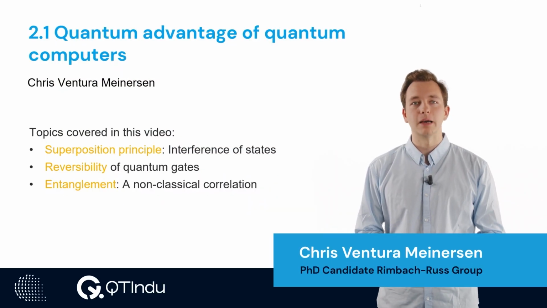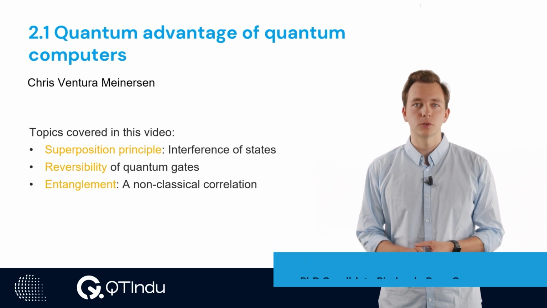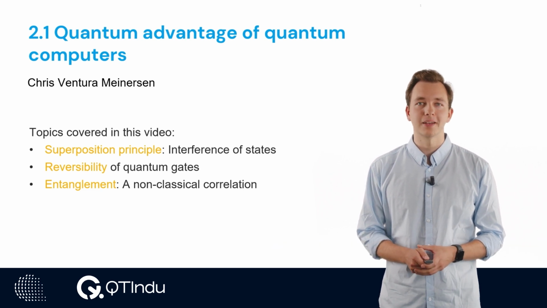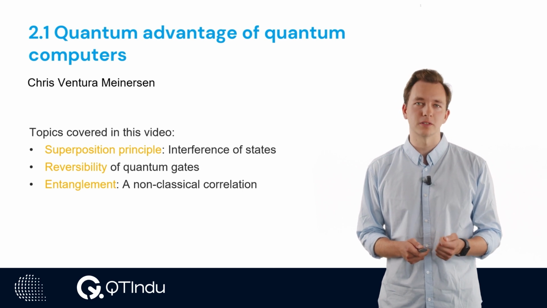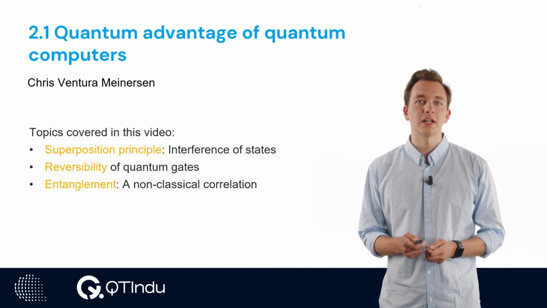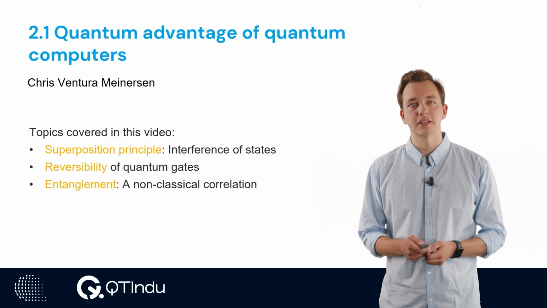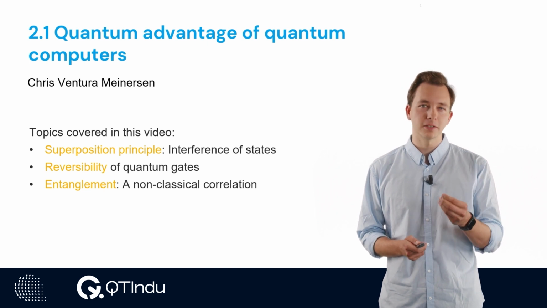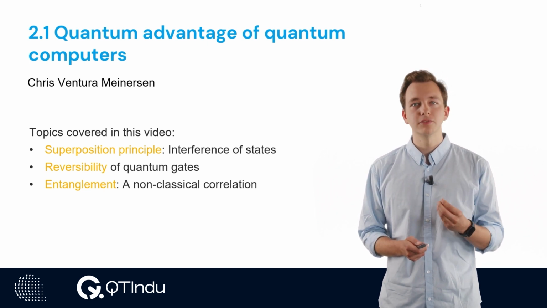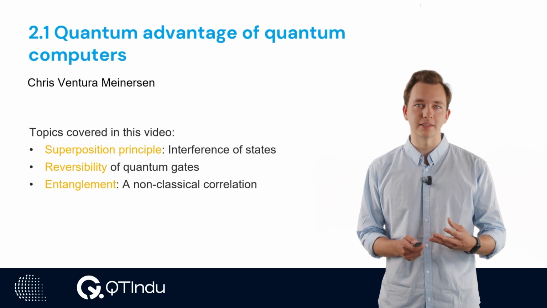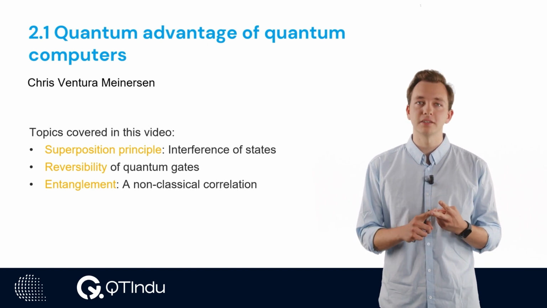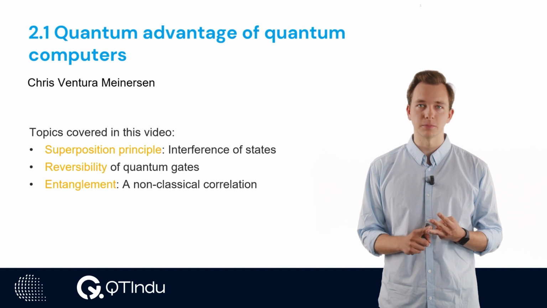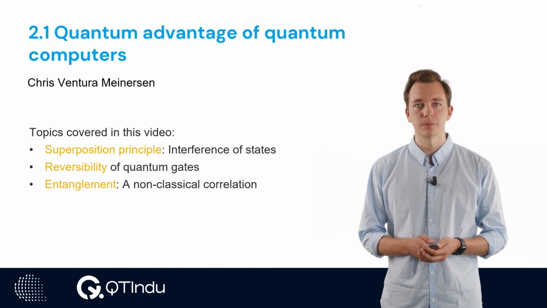My name is Chris. I'm a PhD researcher in the quantum computing division at QTech. My focus is on applying quantum information theory to model and optimize noisy quantum processors. I would like to guide you through the main differences that quantum platforms can provide on a fundamental level, which I believe to be the properties that provide a quantum advantage. Those being the superposition principle, the reversibility of quantum gates, and entanglement, which is a new type of correlation.